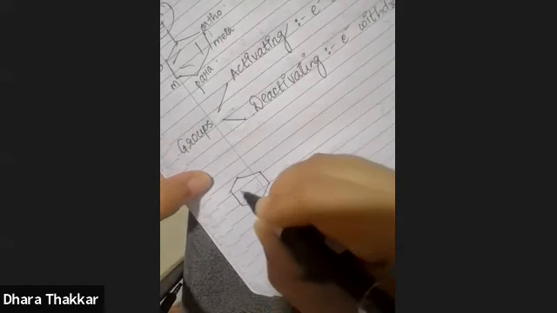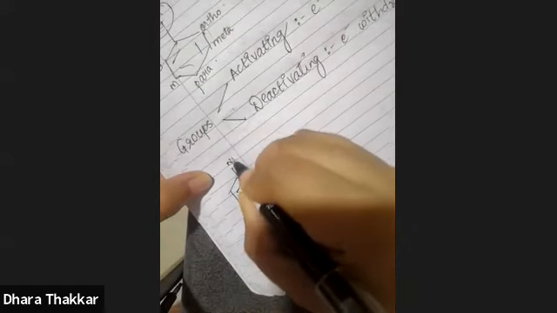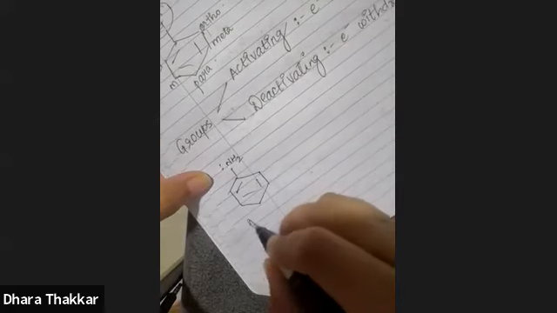Now, how do we identify them? You can remember what all these groups are, but it is very difficult to keep in mind all the groups because we have so many functional groups. So there is a trick to identify that. Suppose I have two compounds. I write NH2 over here; this is aniline.